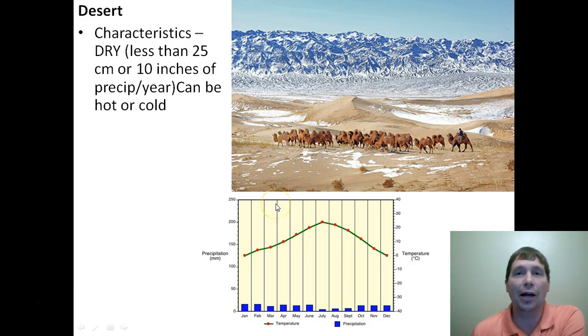Now, yesterday you guys did the climate activity for Utah, and you found there are lots of places in Utah that get less than 10 inches of precipitation. So most of the state of Utah is actually a desert.